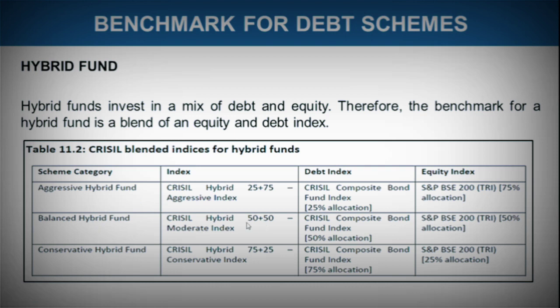If it is balanced, it would again be 50-50 in debt and equity proportion. You can just go through it. If it is conservative, 75% would be in the debt index and 25% in the equity index. So this is how the benchmark is chosen, and the main thing you need to consider is that the benchmark should be in sync with the mutual fund scheme, in consideration of the investment strategy, the asset allocation, and the investment objective. Only then, because when we are setting a target, we need to keep in mind that the target goes by how the fund is performing. So that target should be in alignment with it. Only then does it make sense.